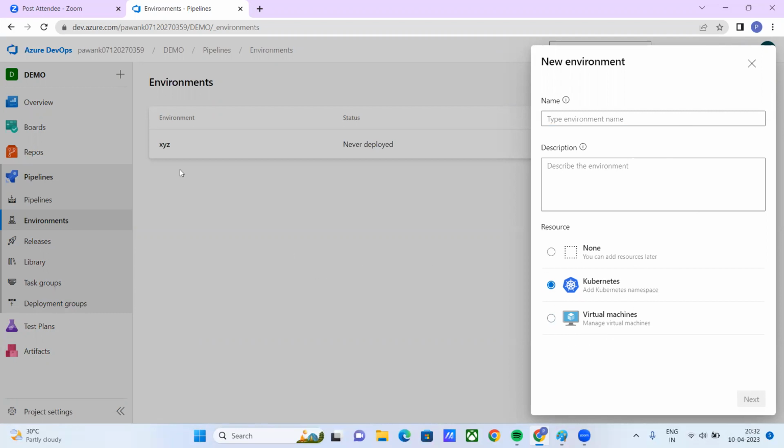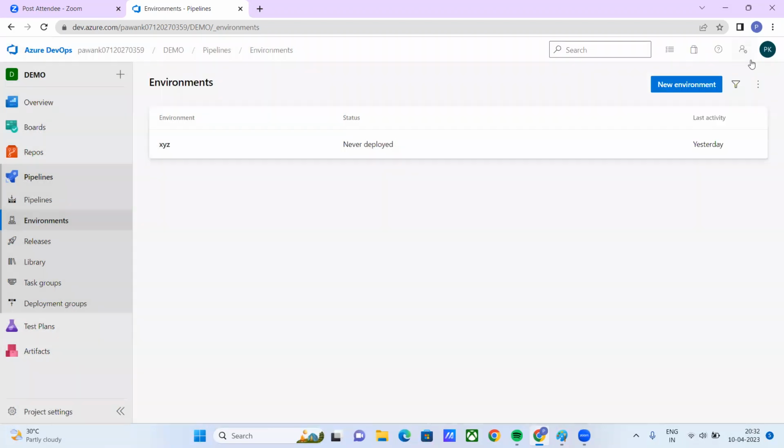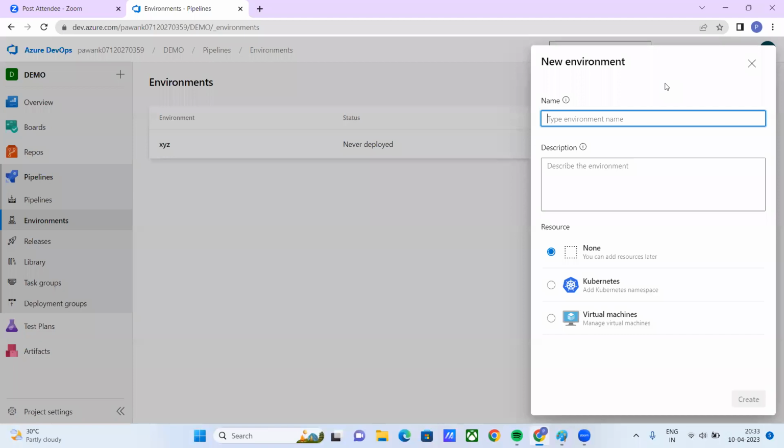Don't think I'm not going back to Git and GitHub. There are still many things I need to teach you, which I intentionally kept for later, because when the time comes, you will understand. This was the process to generate the artifact. If someone asks you in Azure DevOps how many environments there are, you can say only Kubernetes and virtual machines. You can connect only from this: Kubernetes namespace and this.